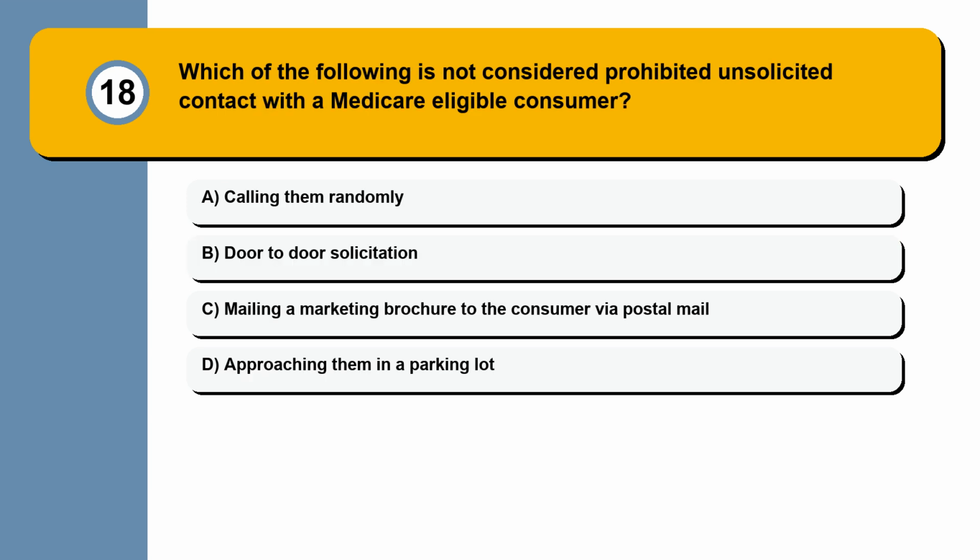Question 18. Which of the following is not considered prohibited unsolicited contact with a Medicare-eligible consumer? Calling them randomly, door-to-door solicitation, mailing a marketing brochure to the consumer via postal mail, approaching them in a parking lot.